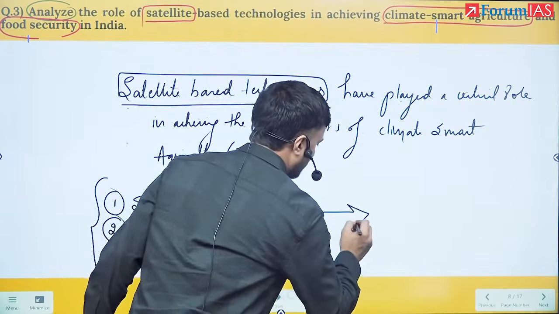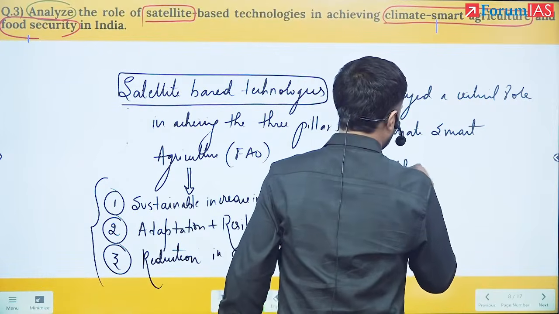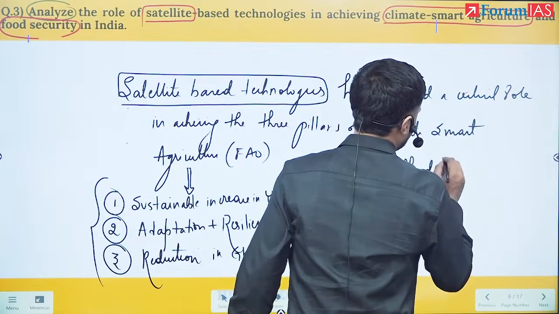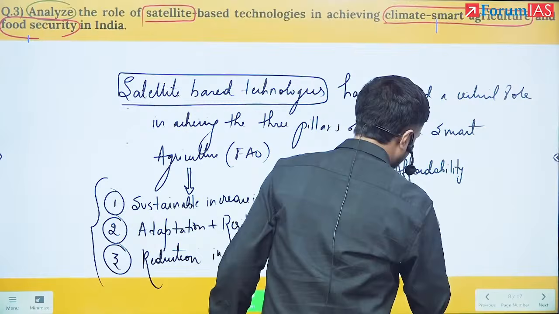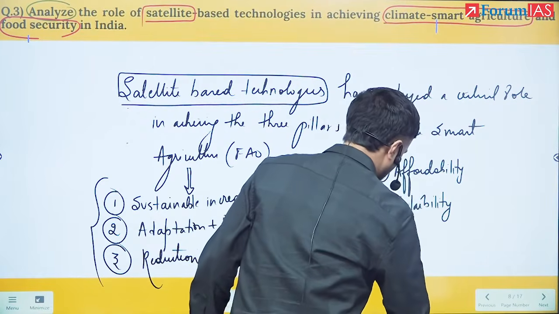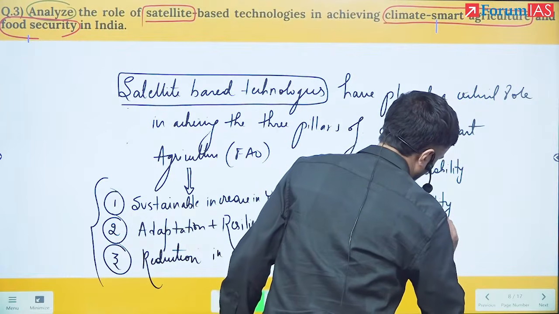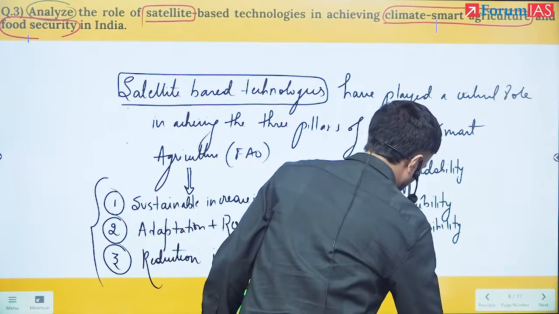Based on these 3 pillars, now what are we going to achieve? We are going to achieve affordability. We are going to achieve availability. We are going to achieve accessibility. And we are going to achieve food utilization.